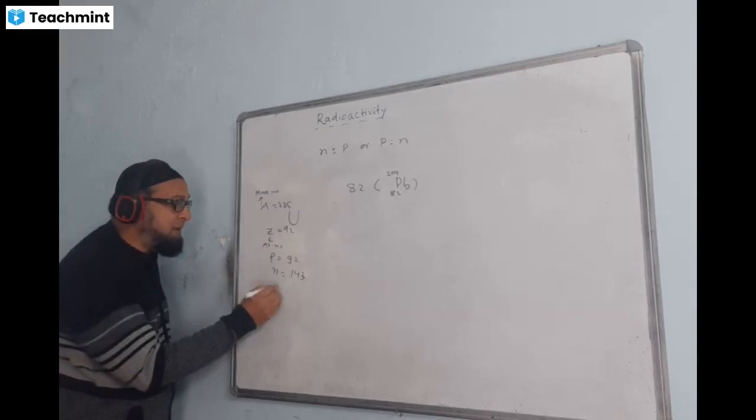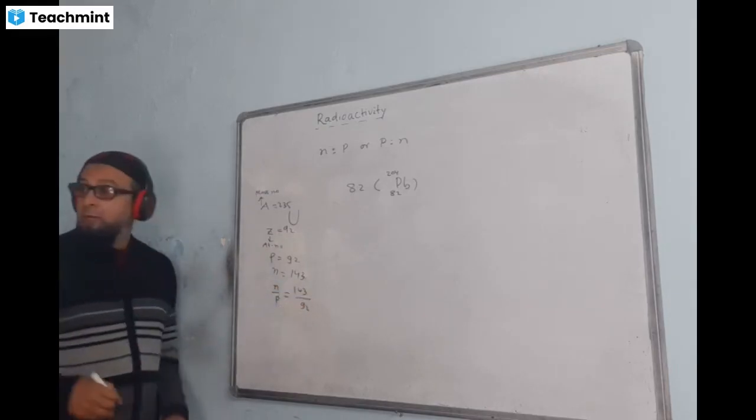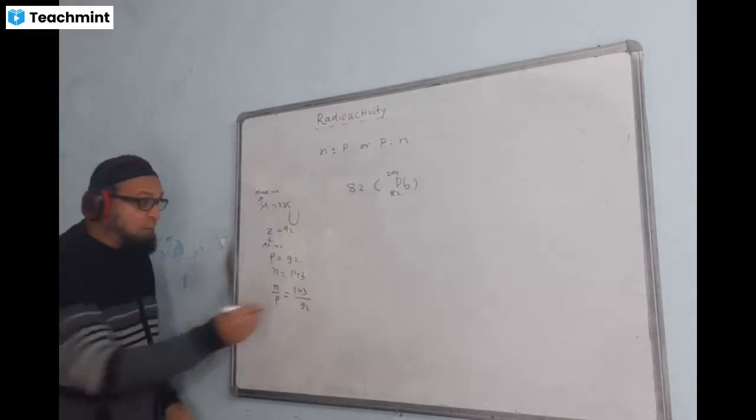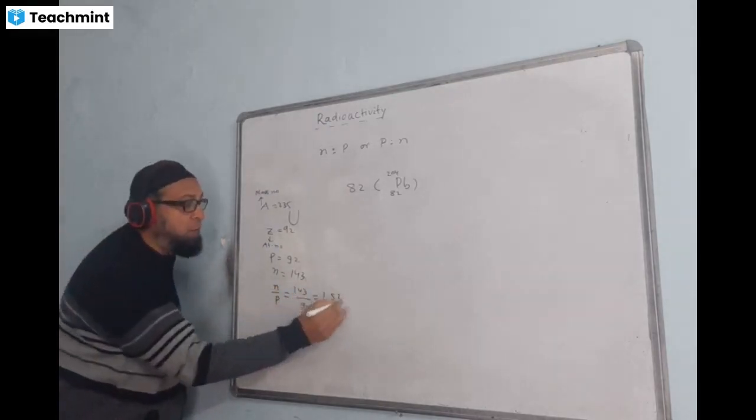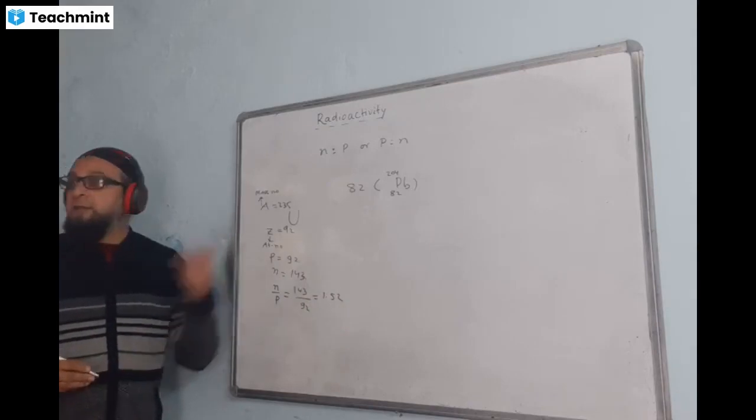Let us check now. N by P, you will divide 143 by 92. When you divide, your answer will come more than 1.5. Such a nucleus is unstable.